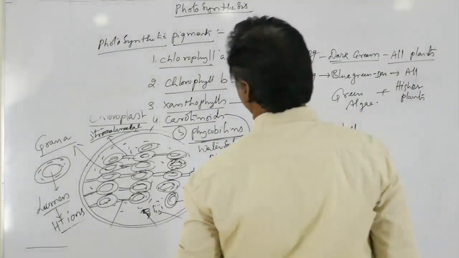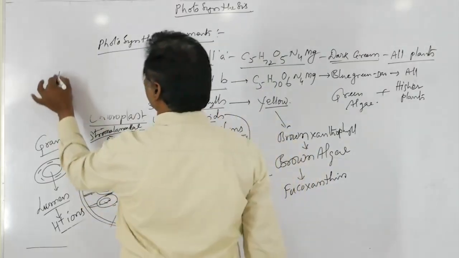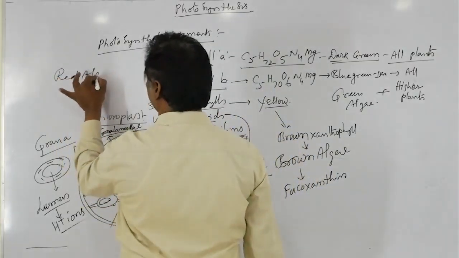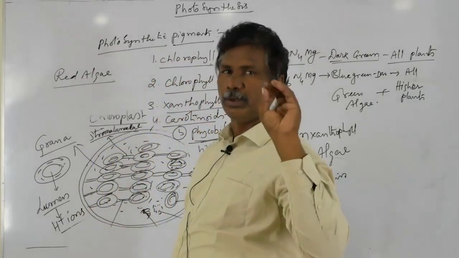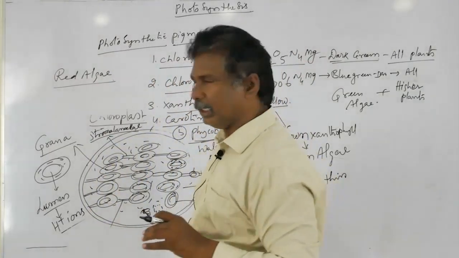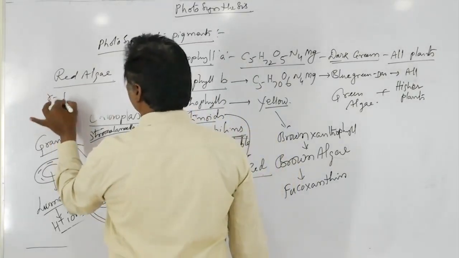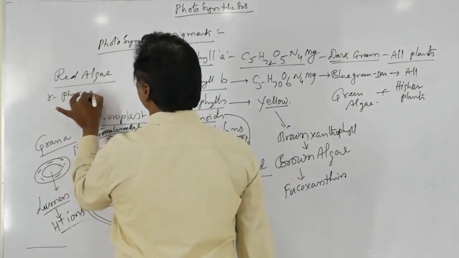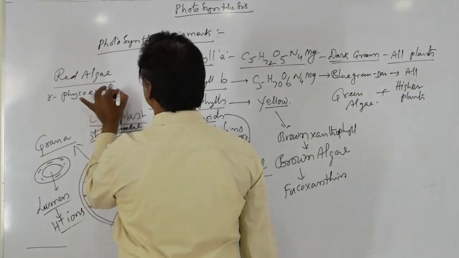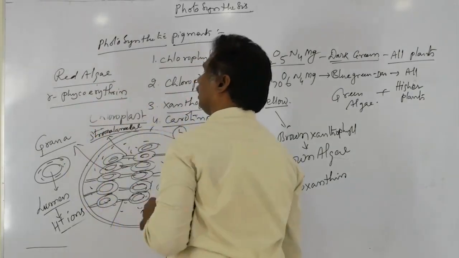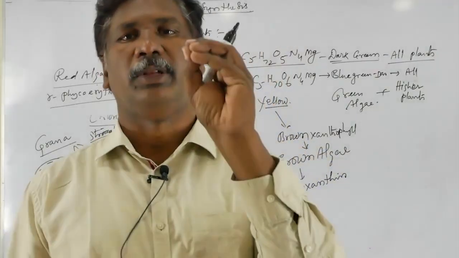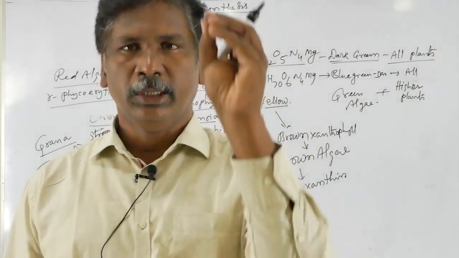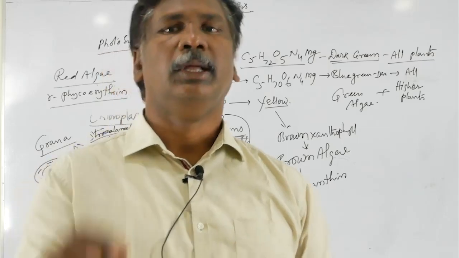There is one type of special phycobilin present in red algae. That special red colored phycobilin present within the red algae is called R-phycoerythrin. R-phycoerythrin is a water soluble phycobilin that is especially present in red algae.